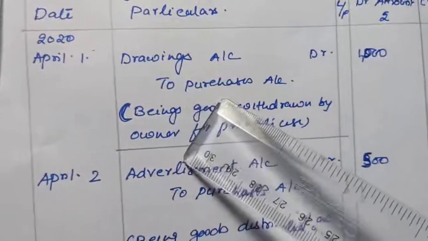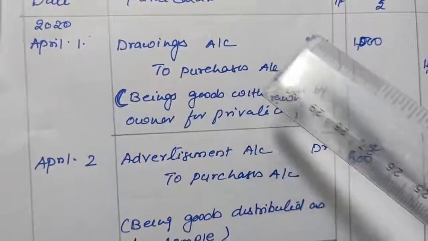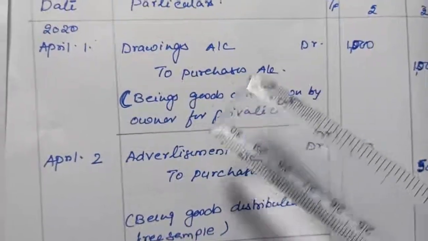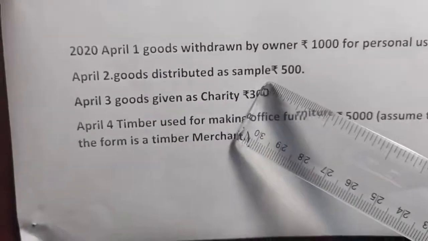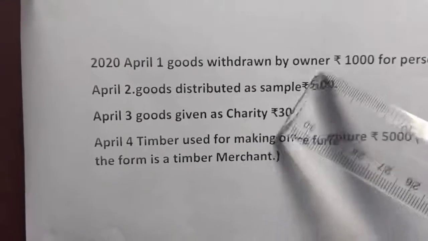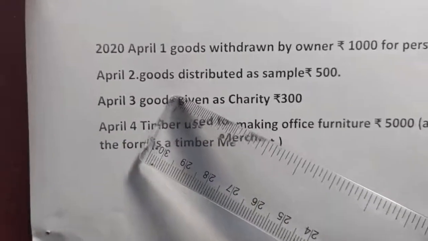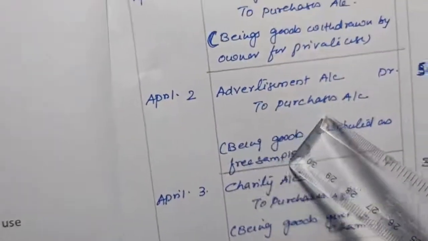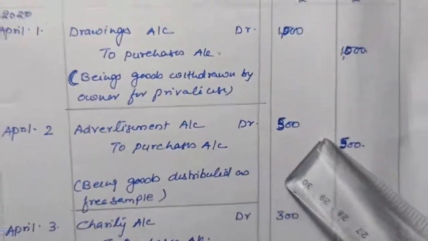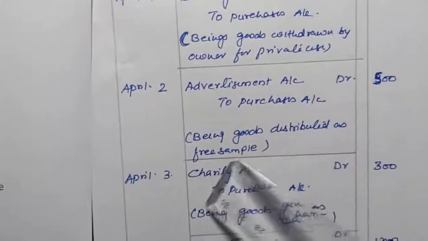So goods, other than sale and purchase return, if going out of the business, then the purchases account will be credited. Next, goods distributed as sample. When a free sample is given, which account is affected? Advertisement. Advertisement is an expense, so advertisement will be debited. Here goods is going out, so which account will be credited? Purchases. Our entry will be advertisement account debit to purchases account, amount 500, and 500 purchases in the credit column, being goods distributed as free sample.